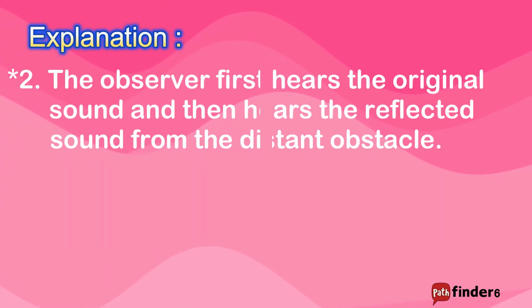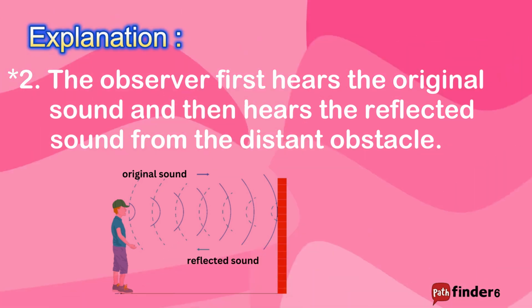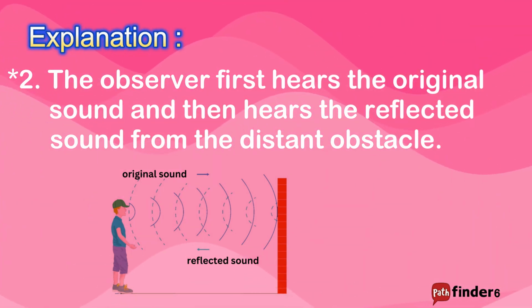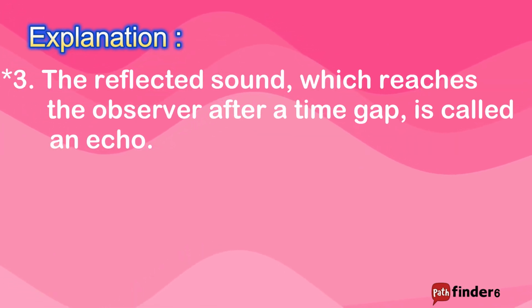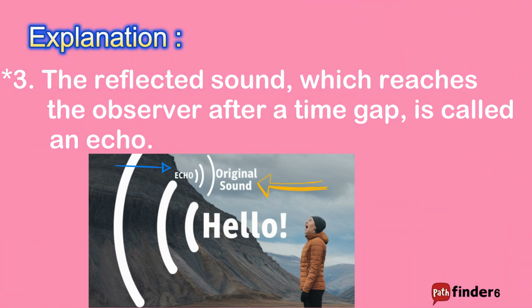When a sound is produced, it travels directly to the listener or observer. Afterward, the sound waves reflect off a distant obstacle and travel back to the listener, allowing the observer to hear the reflected sound after the original sound. An echo occurs when the reflected sound reaches the listener after a noticeable lapse of time. This time gap creates a separate and distinct repetition of the original sound.